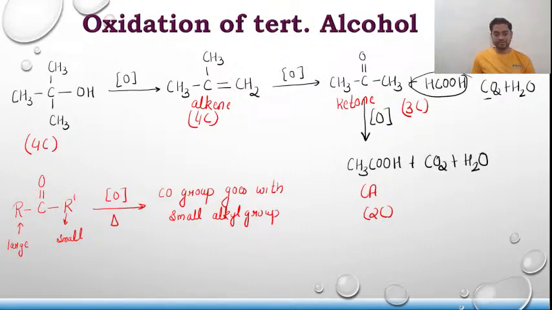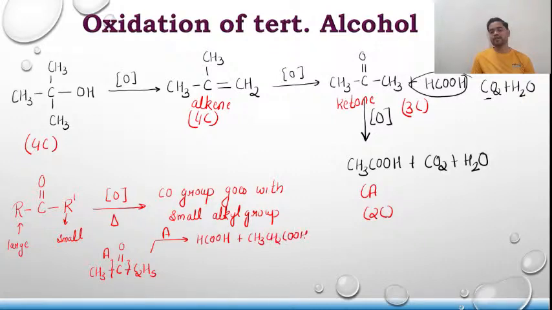Why I'm saying so is, suppose I have an unsymmetrical ketone like this, CH3, C double bond O, C2H5. There are two types of possible cleavage. The first cleavage is this type and the second cleavage is this type. Let us take this as an A type cleavage. In this A type of cleavage, can I say I'll be getting H, COOH? This will get converted to carboxylic acid, plus CH3, CH2, COOH.